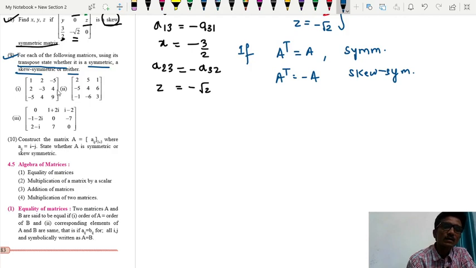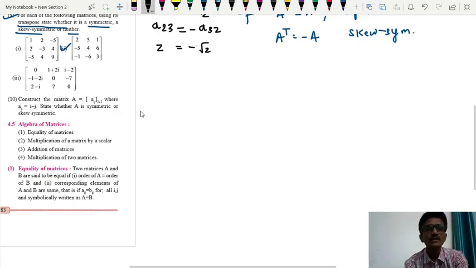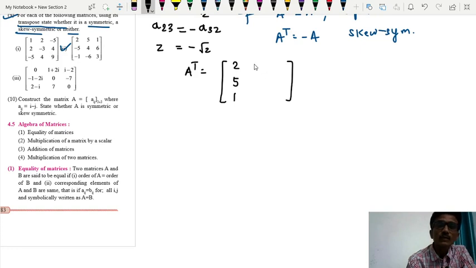So let's consider this second example. In the second example we will find the transpose of this matrix. See what is the transpose of this matrix. A transpose: we interchange all rows and columns. So the first row will become the first column. The second row, minus 5, 4, 6, will become the second column, and the third row, minus 1, minus 6, 3, will become the third column.